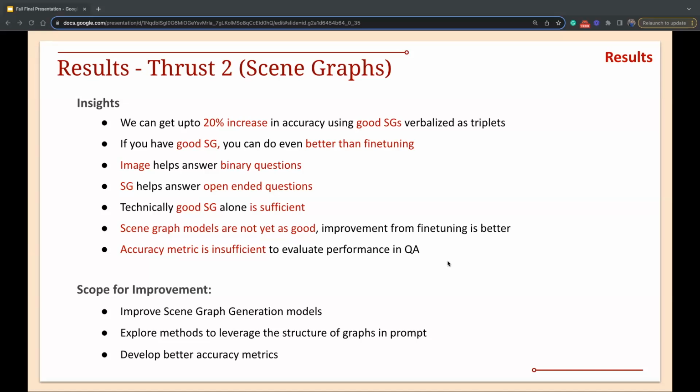And the existing evaluation metrics do not capture these cases where the models predict equivalent answers. So the scope of improvement can be training the scene graph generator on more classes, improving the general methodology of scene graph generation, exploring methods to also leverage the graph structure of the scene graphs in the prompt, and also developing better metrics to evaluate the task.